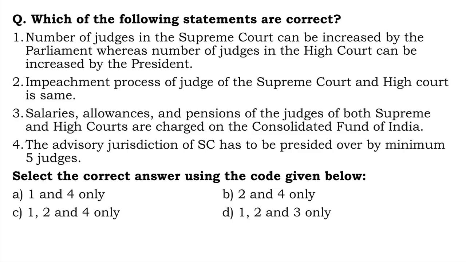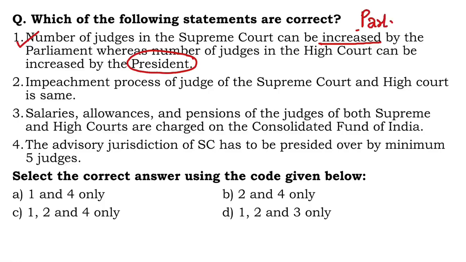Let's begin. First question. Which of the following statements are correct? Number of judges in the Supreme Court can be increased by the Parliament, whereas number of judges in the High Court can be increased by the President. So, of course, this statement is correct. In case you want to increase the number of judges, you have a parliamentary law.